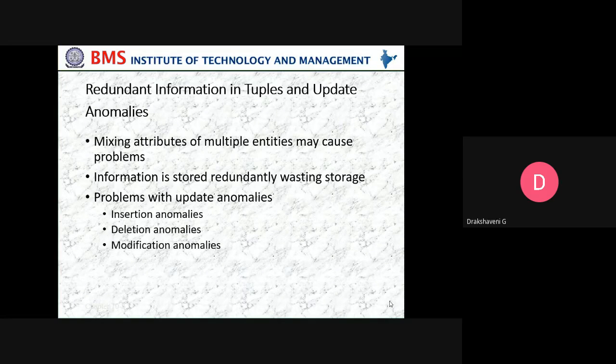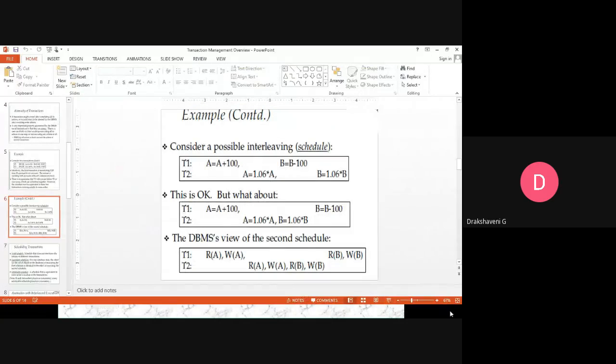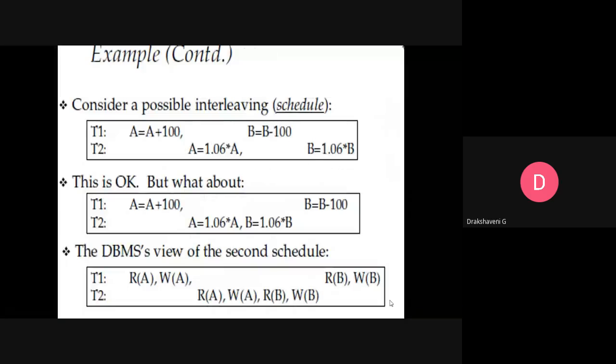You are entering the values to the database. Until I press something on my keyboard, the values will not be transferred to the database. So this is called interleaving. Now I am shifting from one slide to another slide. That is what is called interleaving.